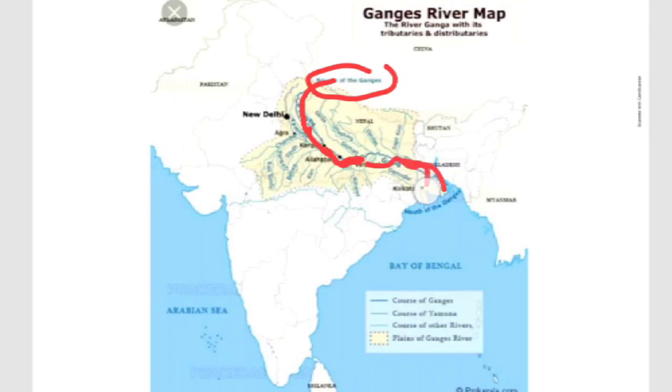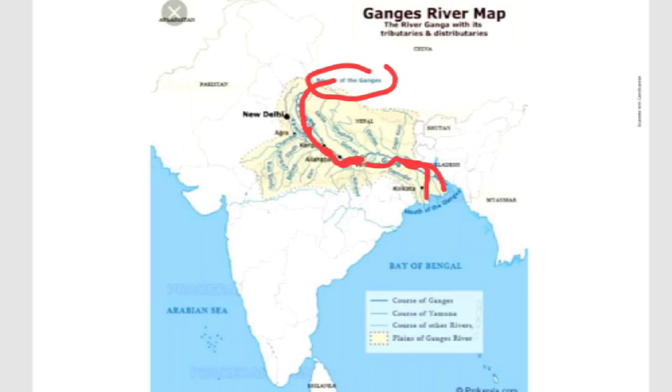Okay, when it is entering into Bangladesh, here it is given. In your book it is given, children, you can check it. The tributaries, when it is entering into Bangladesh, it is known as the Padma river.